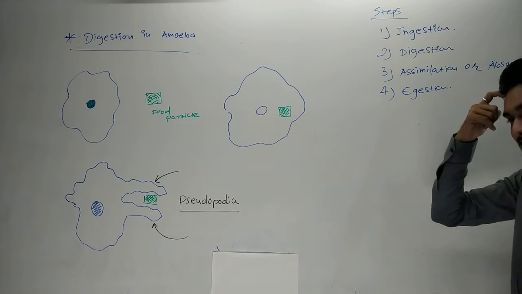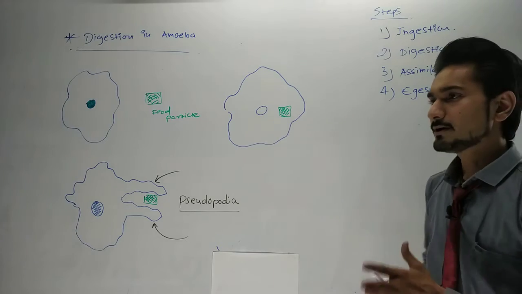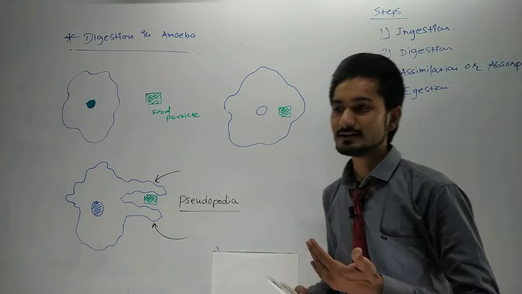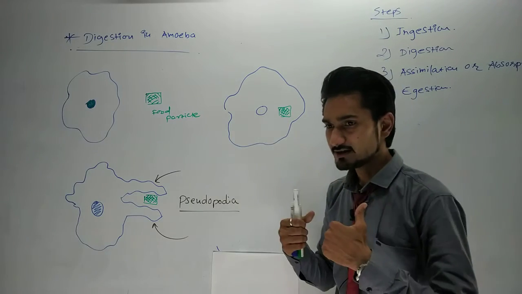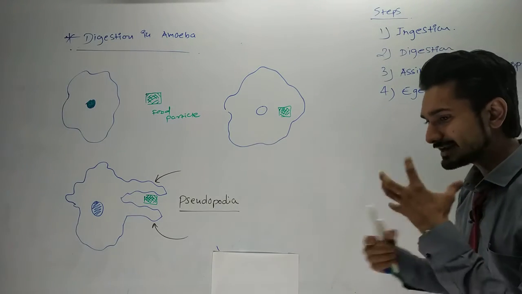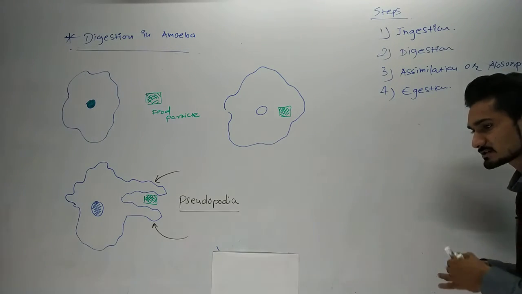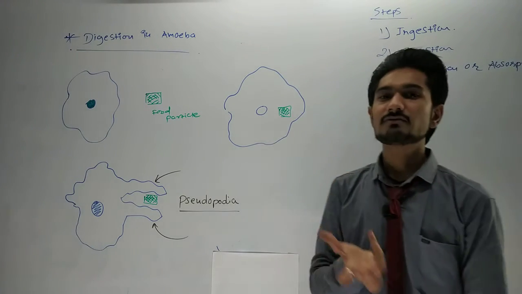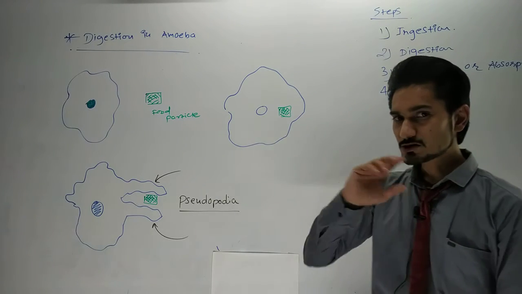Now what is egestion? When we eat food, lots of waste is produced during the digestive process in our body. Now what should we do?